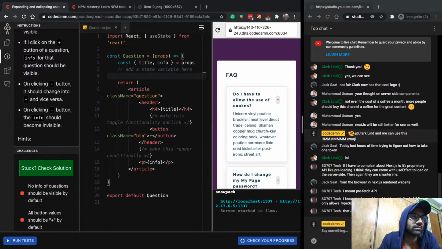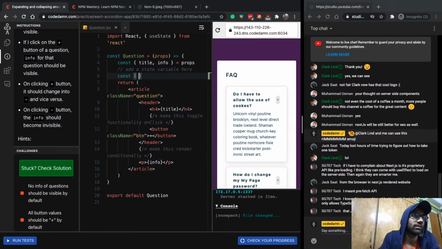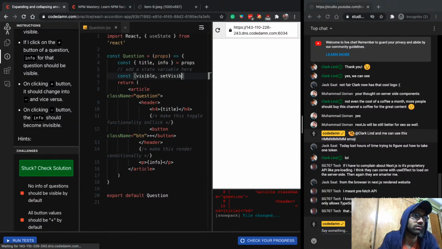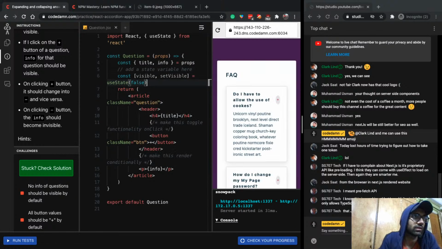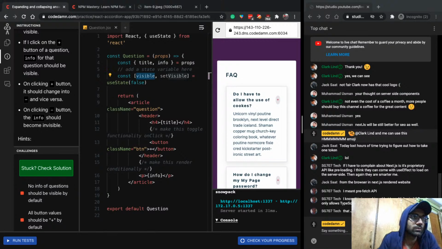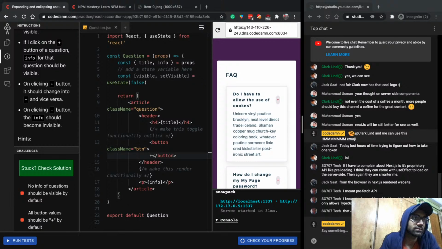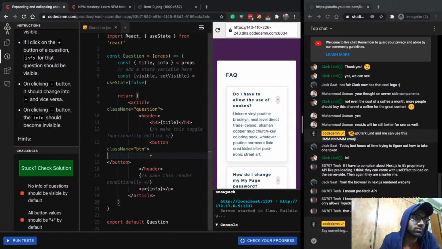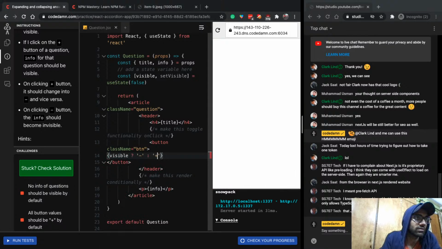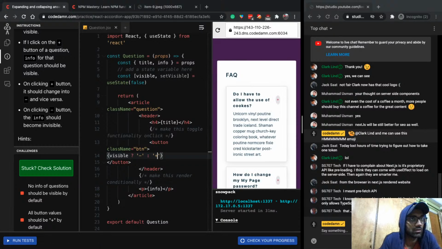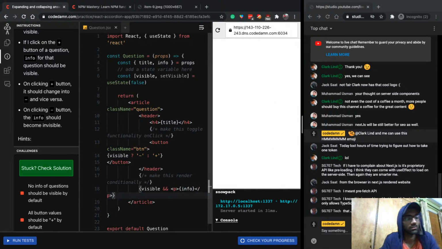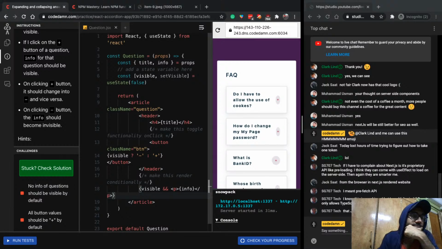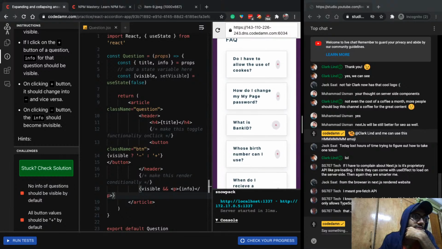First of all, let's go ahead and create a state variable to maintain the state. So visible, setVisible, useState false, right? Because by default, we want them to be invisible. So what I want to do is, if you are visible, then give me a negative sign to collapse it, otherwise a positive sign to expand it, right? That's fine. But I also want that if and only if you're visible, then only display this p tag of info, because otherwise there's no point.